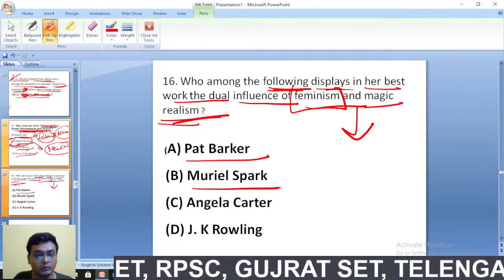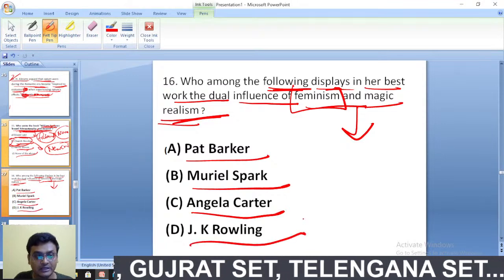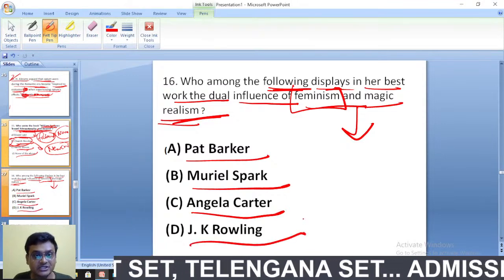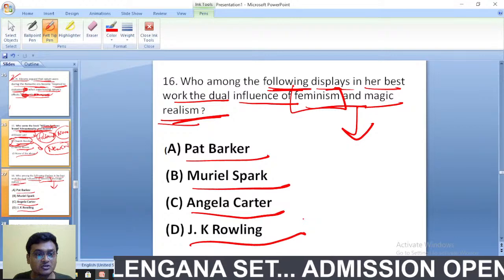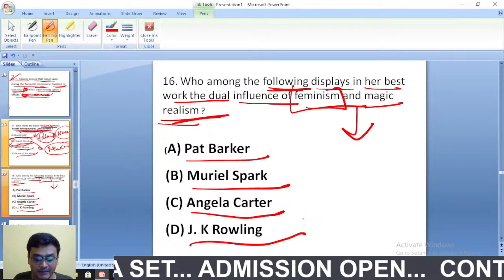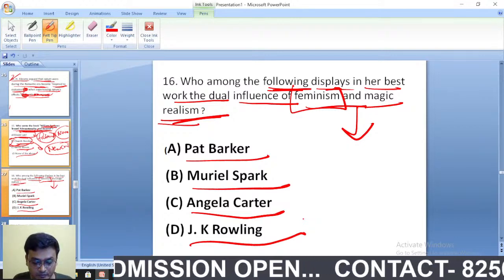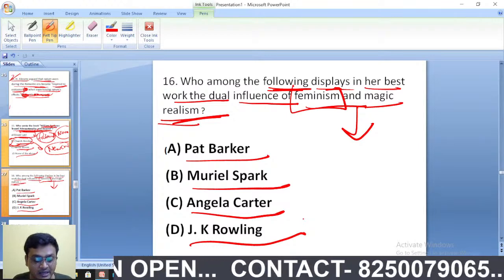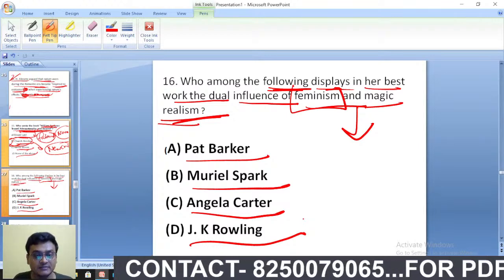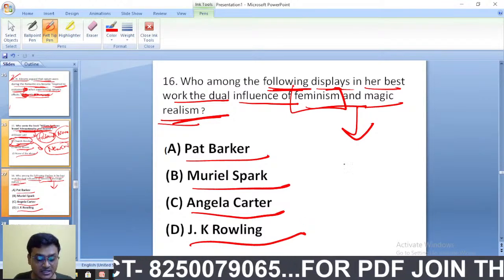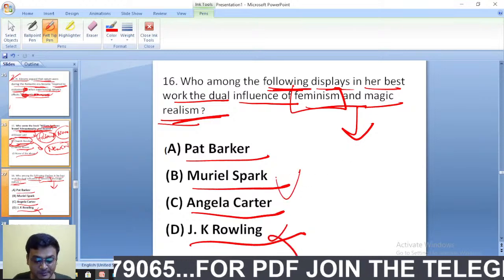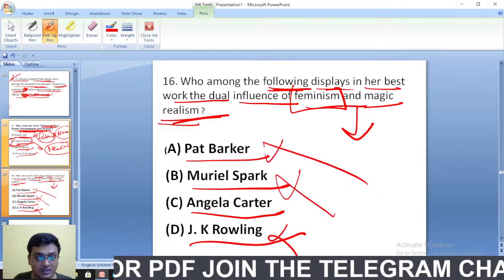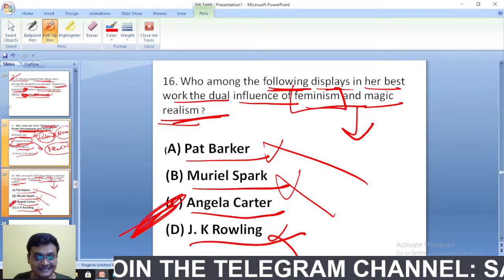Options: Pat Barker, Muriel Spark, Angela Carter, J.K. Rowling. In her work, we find the influence of feminism as well as magic realism. J.K. Rowling, no. Muriel Spark, no. Pat Barker, no. The right answer is Angela Carter.